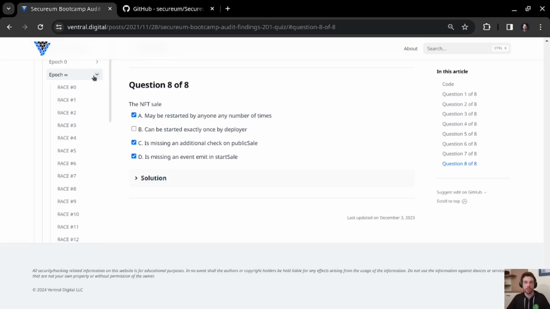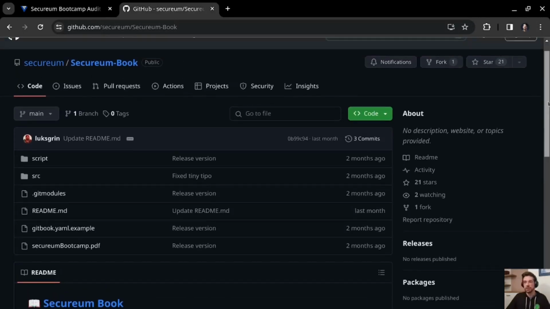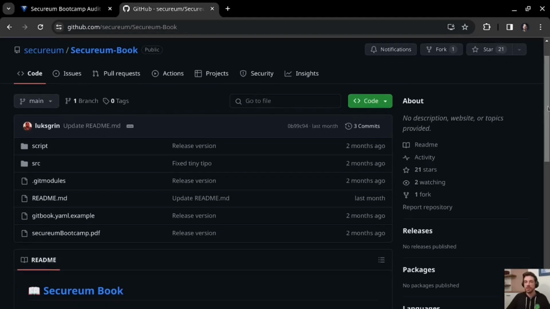So if you are already experienced in smart contract security, you can just completely skip all of the content from Epoch 0 and just start practicing the races, starting with race 0 and so on. Now, as I have previously mentioned in a question, the content from Epoch 0 was from the time pre-merge. So there are some inaccuracies now, some things that are no longer correct because they have changed with time. And we are now working on the Secureum book, which will have all the updated content.